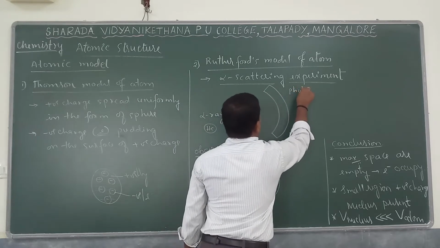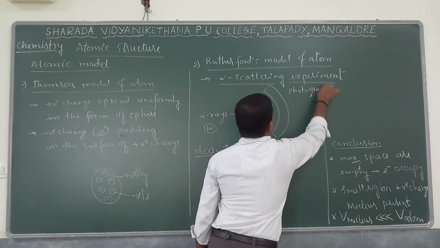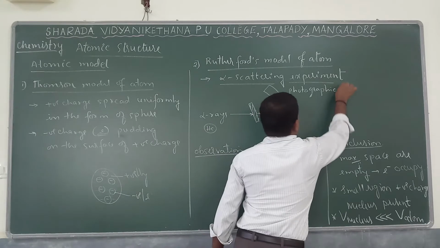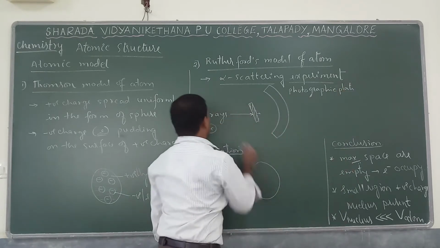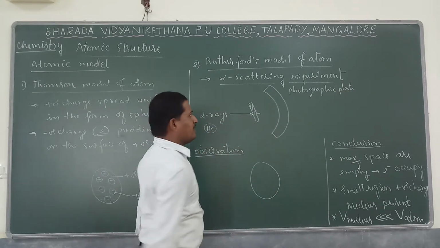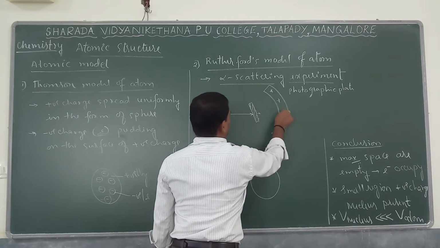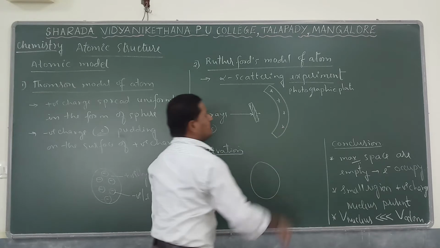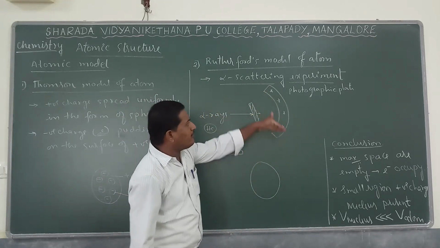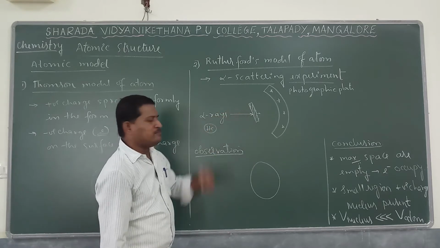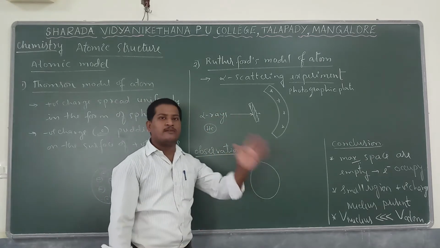This is the photographic plate. The helium nuclei we can't see with the naked eye, but during the experiment different spots were observed on the photographic plate, and using that experiment he made some observations.